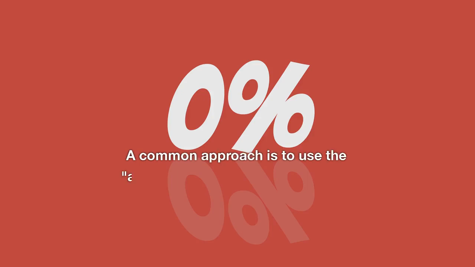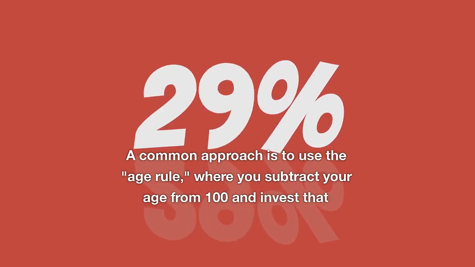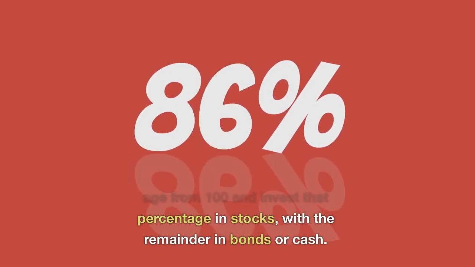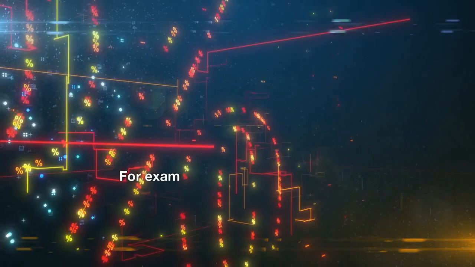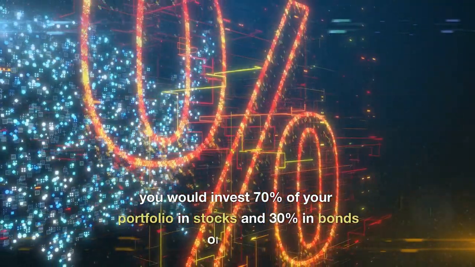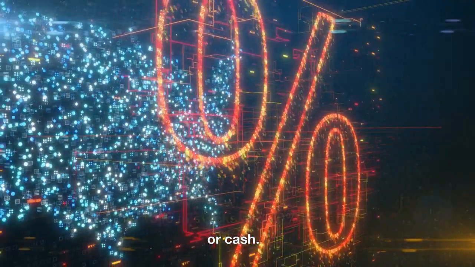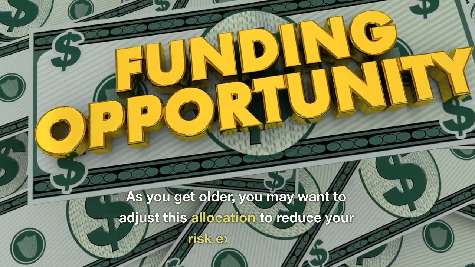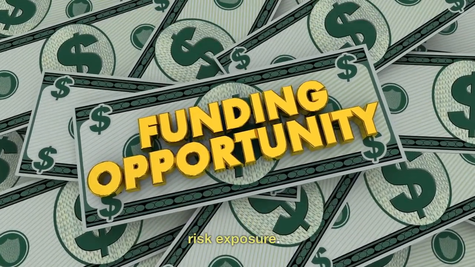A common approach is to use the age rule, where you subtract your age from 100 and invest that percentage in stocks, with the remainder in bonds or cash. For example, if you are 30 years old, you would invest 70% of your portfolio in stocks and 30% in bonds or cash. As you get older, you may want to adjust this allocation to reduce your risk exposure.